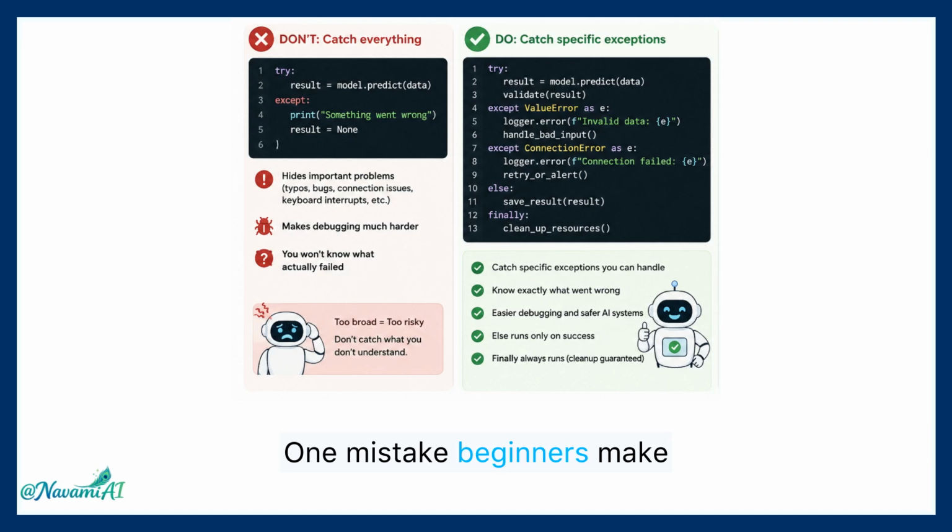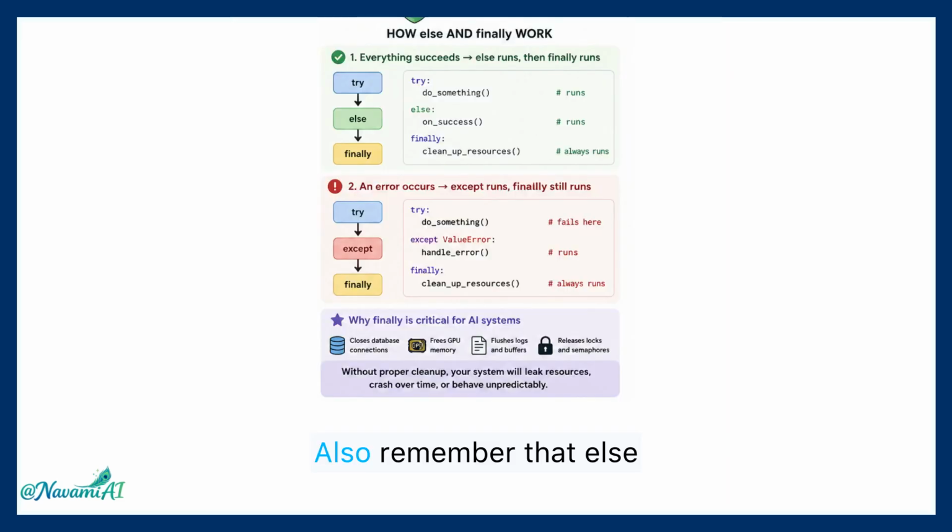One mistake beginners make is catching every error with a generic except block. That hides important problems and makes debugging much harder, so always catch specific exceptions whenever possible. Also remember that the else block runs only when everything succeeds, and finally always runs even if an error occurs. That finally block is extremely important for cleaning up resources and keeping your AI system stable.